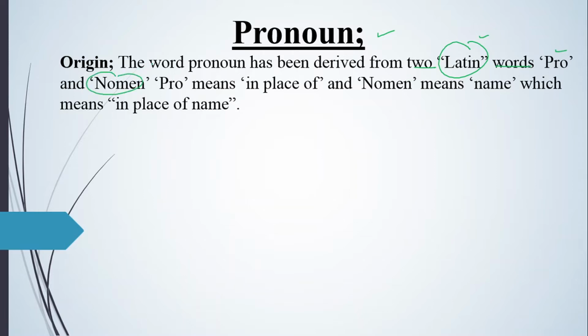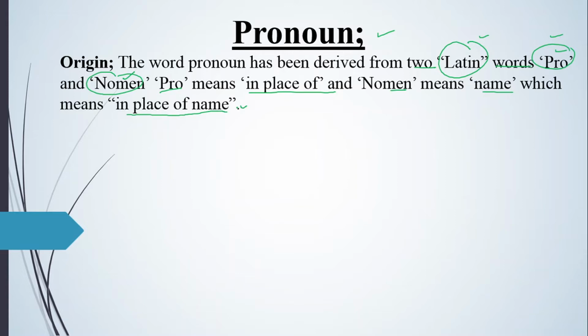So the definition is, the word pronoun has been derived from the Latin words pro and nomen. Pro means in place of and nomen means name, which means in place of name. You can say that it is derived from or taken from two Latin words, pro and nomen. What is the meaning of pro? Pro means in place of, and nomen we have already discussed in noun, which means name. So what does it mean? In place of name. So the origin says that it is taken from the Latin word pronomen, and pro means in place of and nomen means name.